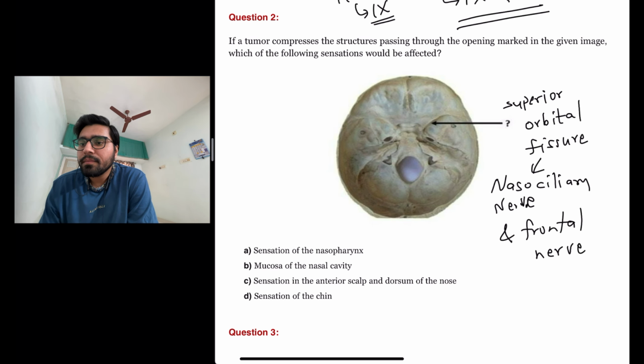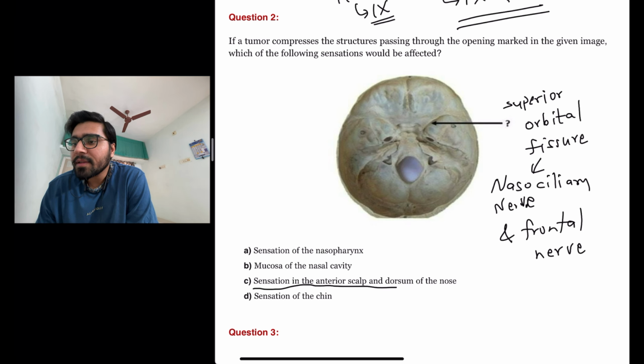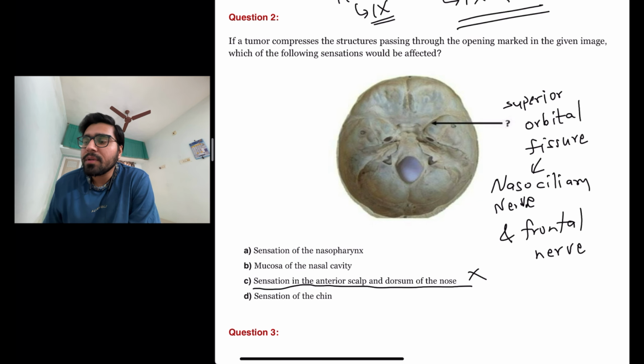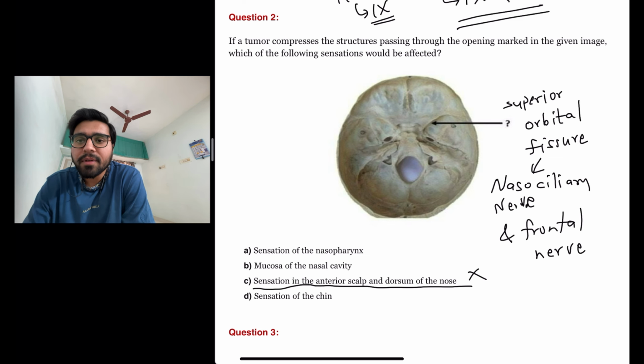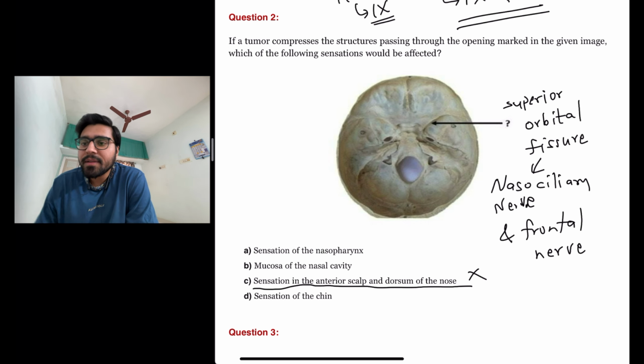So the sensation in the anterior scalp and dorsum of the nose is lost due to injury to the nasociliary nerve and frontal nerve. So the answer here is the sensation in the anterior scalp and dorsum of the nose.